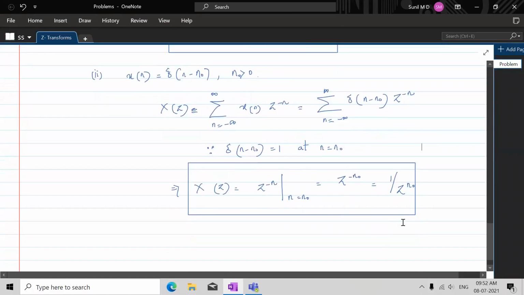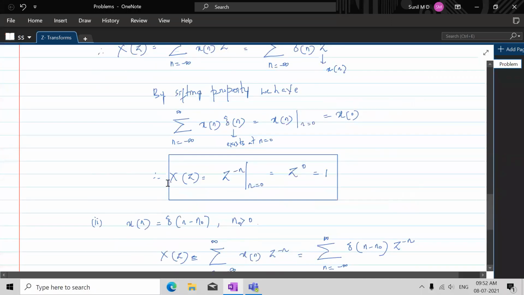Similarly, if you take the third type, the shifted version delta of n plus n naught, X of z for this is going to be z to the power n naught. You can just do that and see. If we do the same exercise, you'll get to see this.